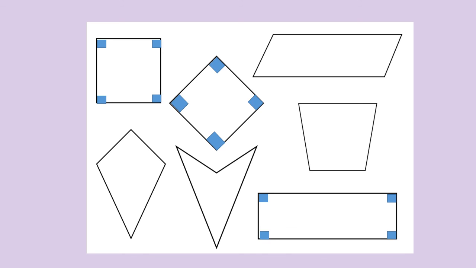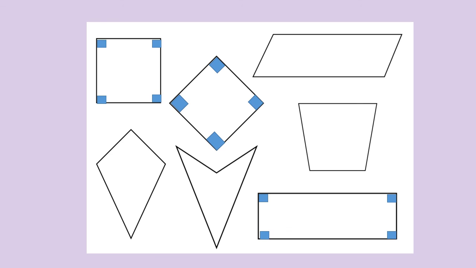Here are some shapes with the right angles labelled in them. You can see that the square and the rectangle have a right angle in each of their corners. You can see that there's a shape that's like a square but has been turned on its side a little bit like a diamond, and even though it doesn't look exactly like the square, if you move your paper around or move your face around, you can see there are actually 4 right angles in those corners.